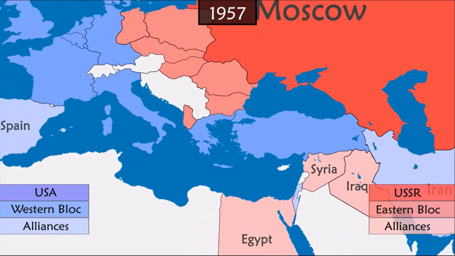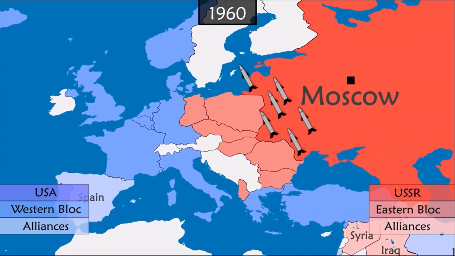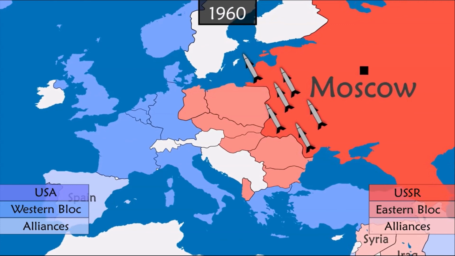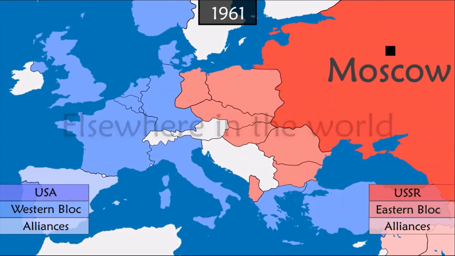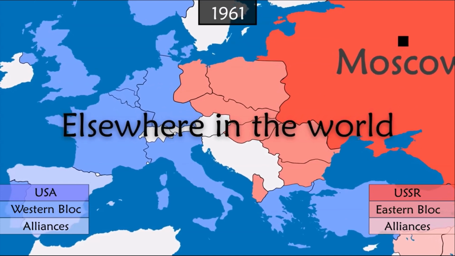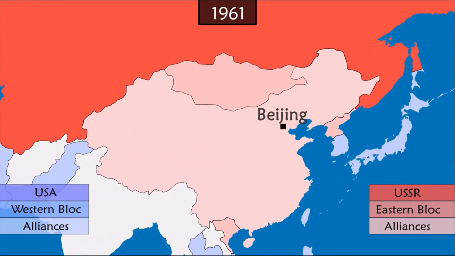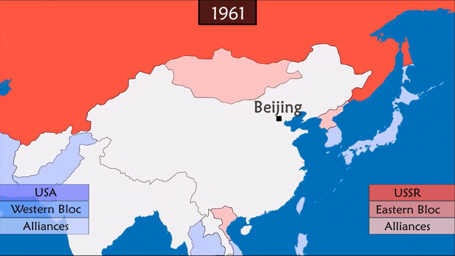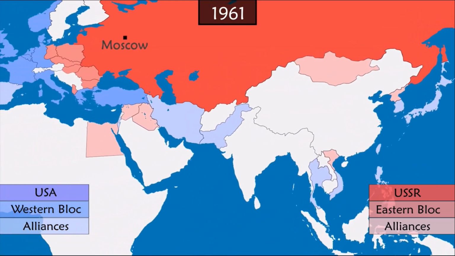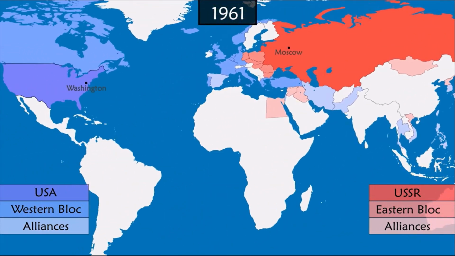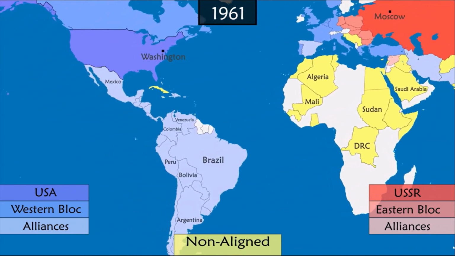The Soviet Union, which has now caught up in military and industrial technology, installs hundreds of long-range missiles pointed at Western Europe. In response, the US points its missiles towards Soviet territories. Following disagreements, China breaks its alliance with the USSR, as the country aims to distance itself and become a new world power. On the other hand, many countries break with the two main camps and choose to remain neutral by creating the non-aligned movement. In Latin America, the United States plays its part to ensure no room for communism.